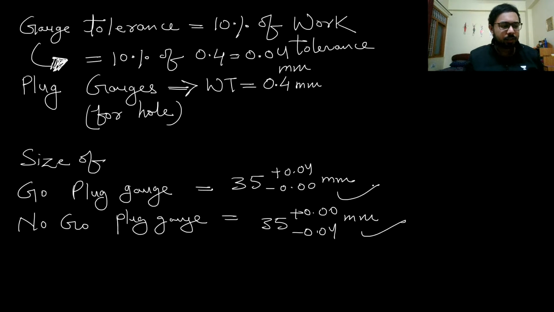Again, go plug gauge is used for checking the minimum hole size. Therefore we are not disturbing that part of the size. And no go is to check the upper limit of hole, so we are keeping the upper limit equal to the maximum hole size. Therefore we have put the tolerance value the way that we have done on the screen. So I hope you have understood the concept of applying the tolerance like that here. And now let's move forward and do the other question.